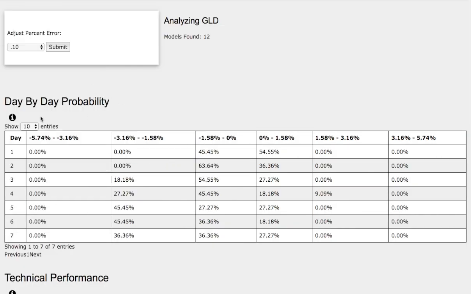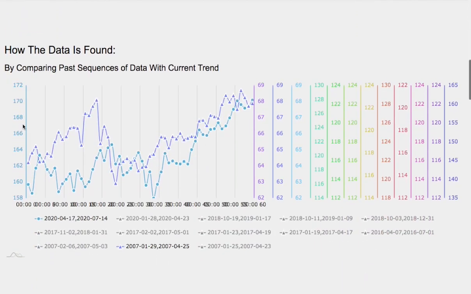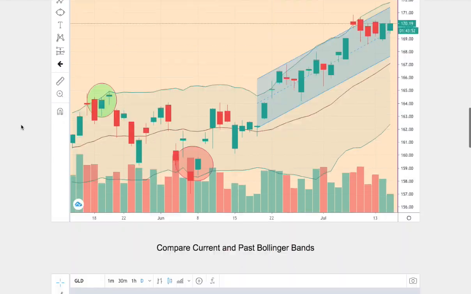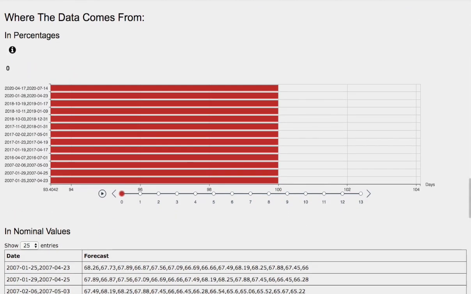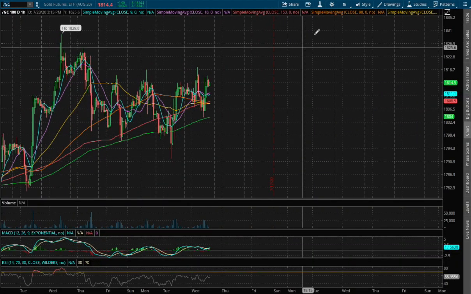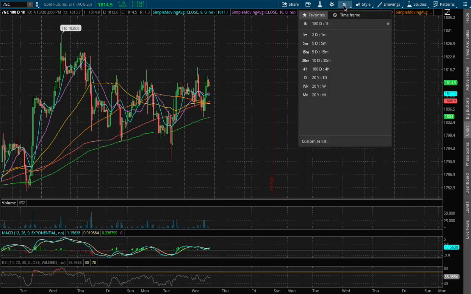In this video, we'll be going over the day-by-day probability model, the technical performance of each model, how we find the models, comparing the current trend with the trend in the past, and we'll go over the day-by-day forecast for gold futures. So back to the technical analysis, gold is around 6%, or I should say 6 basis points on